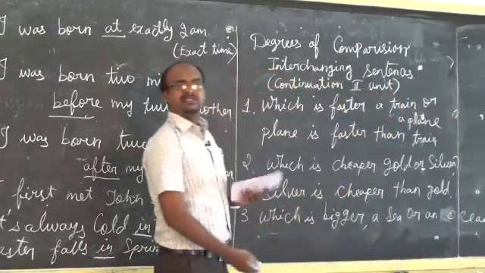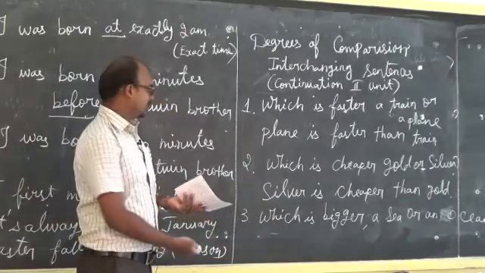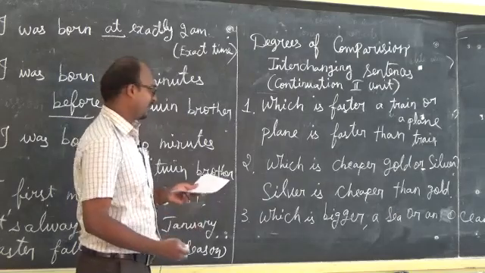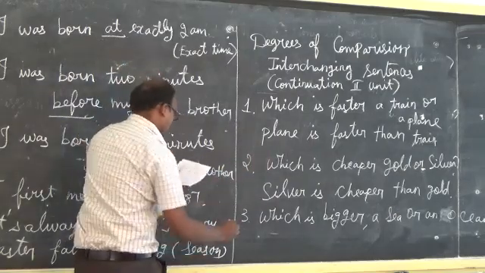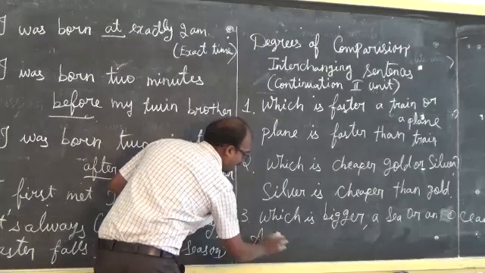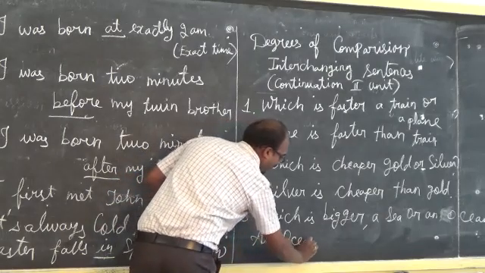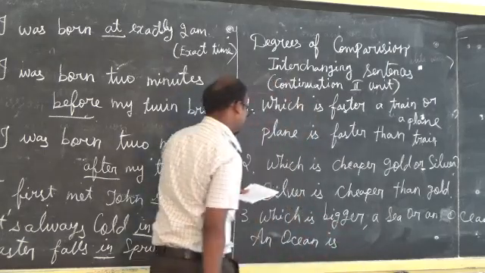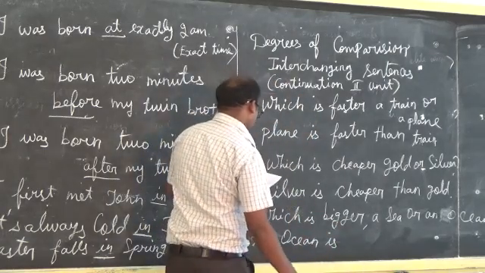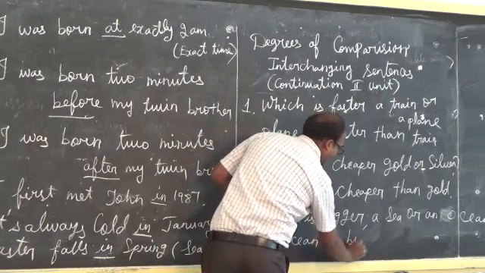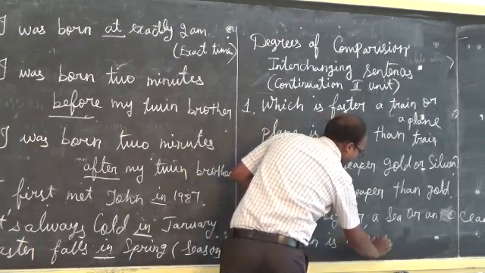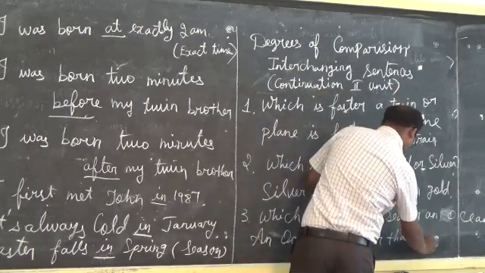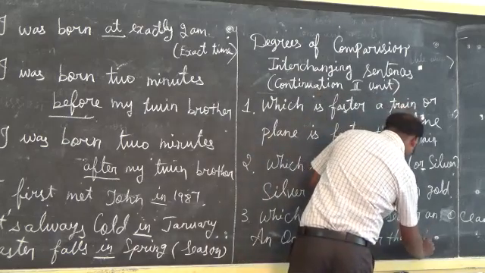So, obviously, which is bigger? The ocean. So how will we compare these two things with a comparative sentence? An ocean is bigger than a sea.